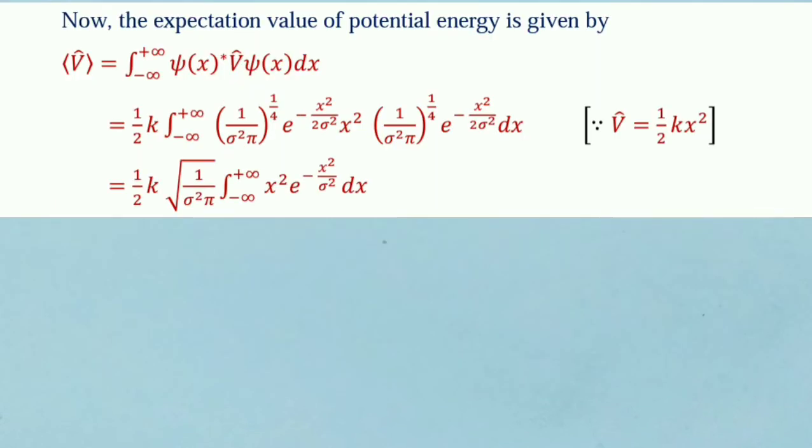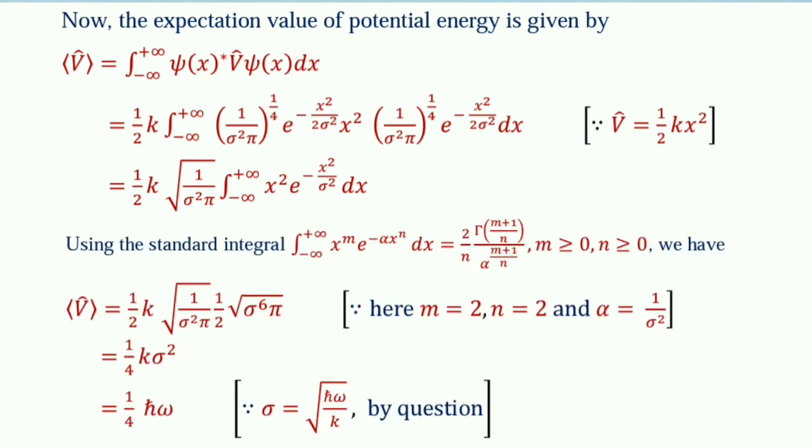Now the expectation value of potential energy is given by V expectation equal to integration from minus infinity to plus infinity psi(x) star V cap psi(x) dx. V cap is the potential energy operator equal to half k x square. Putting the values of psi(x) star, psi(x) and V cap in this equation, we have half k root over 1 by sigma square root pi integration from minus infinity to plus infinity x square e to the power minus x square by sigma square dx.